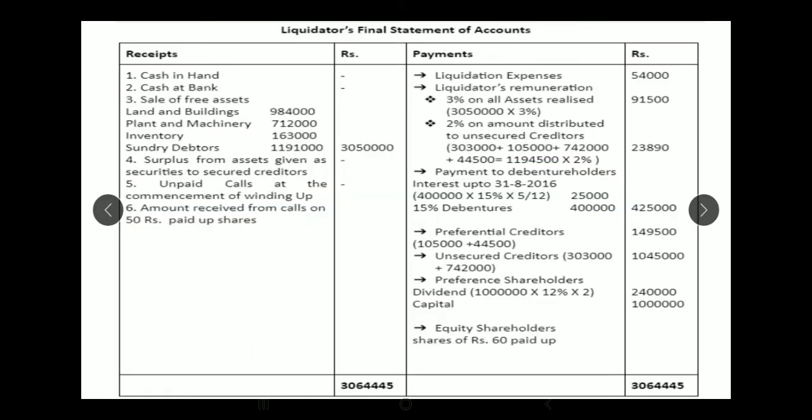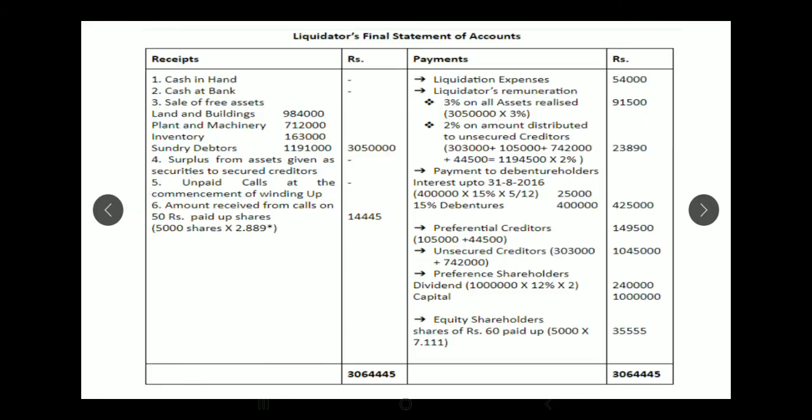Okay, so I will be collecting only 2 rupees 88 paisa from shareholders who have paid 50 rupees per share. So 50 rupees paid up shareholders, we are collecting ₹2.88 on 5,000 shares. So 14,445 ನಮಗೆ ದುಡ್ಡು ಬರುತ್ತೆ. So your total receipts will be 30 lakhs 64,445. Now have a look. Balancing figure will be 35,555. ಇದನ್ನು ನಾವು distributed among 5,000 equity shareholders.